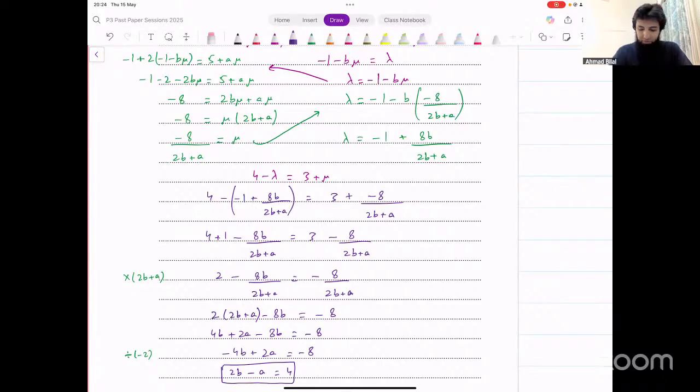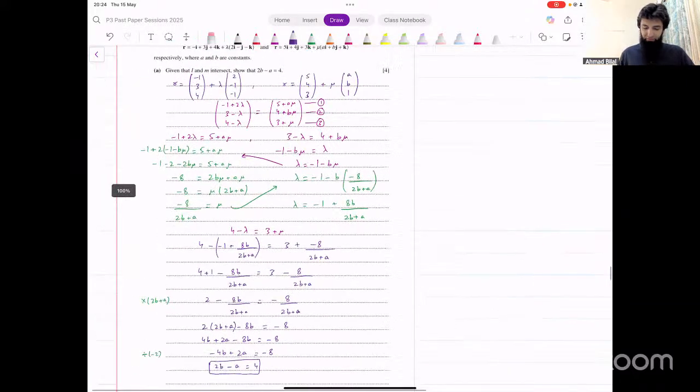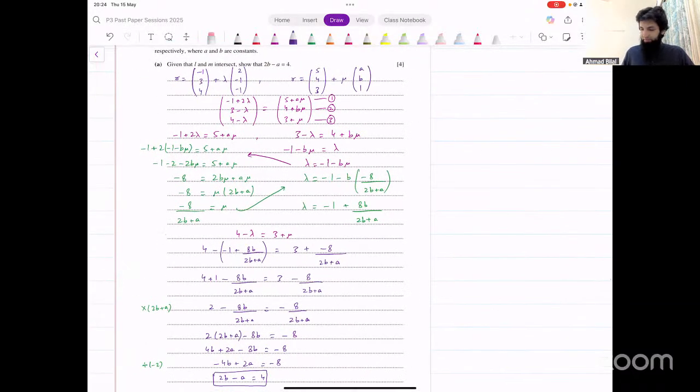Yes. So it's paper 3. It's fair game. It can happen in paper 3. For 4 marks, you had to do all of this. Yes. The concept was not that difficult. It's only the algebra that was difficult.